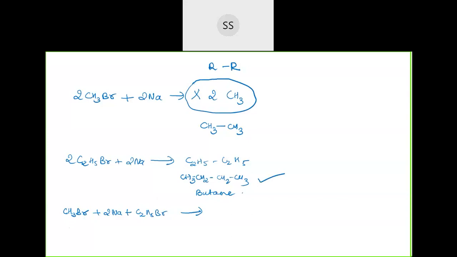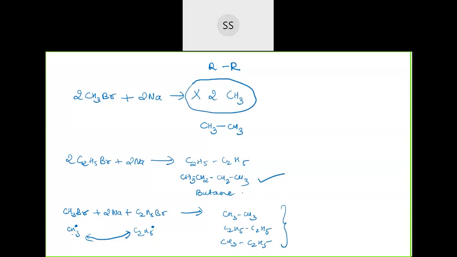This will also break down, and this will also break down. So you will get CH3 radicals and C2H5 radicals. Either CH3 can combine with CH3, giving CH3 bonded with CH3, or C2H5 can combine with C2H5, giving C2H5 bonded with C2H5. Or CH3 can combine with C2H5, giving CH3C2H5. So you get three varieties of product if you go for an odd number.